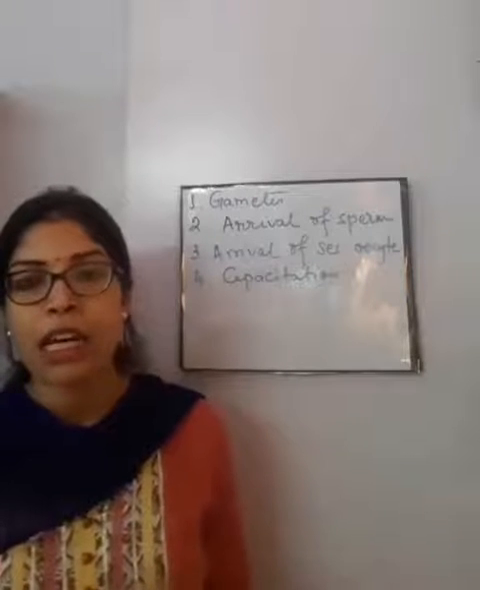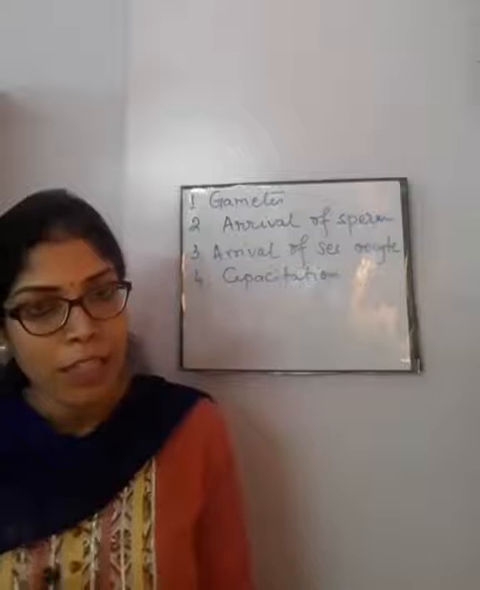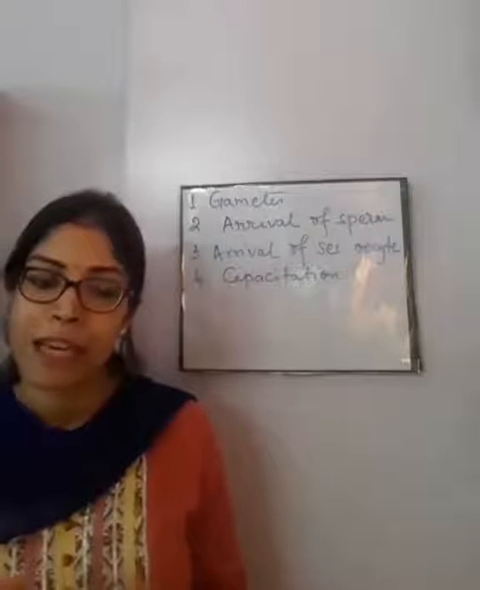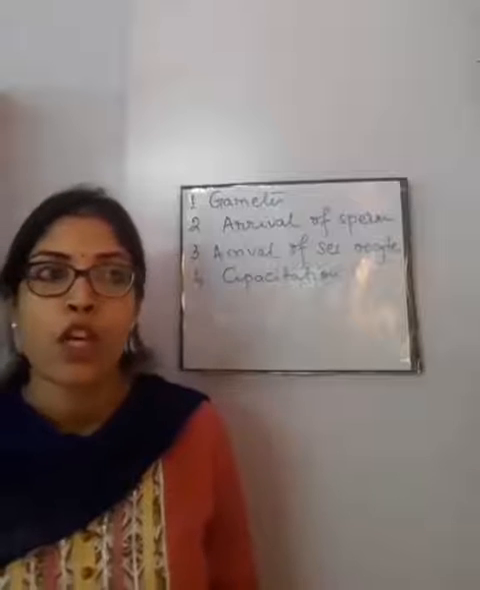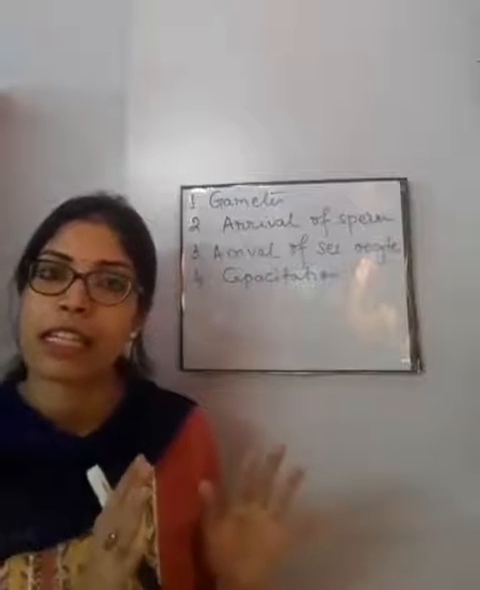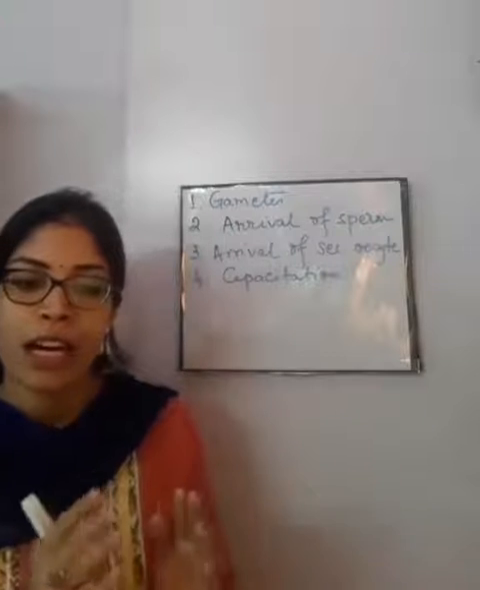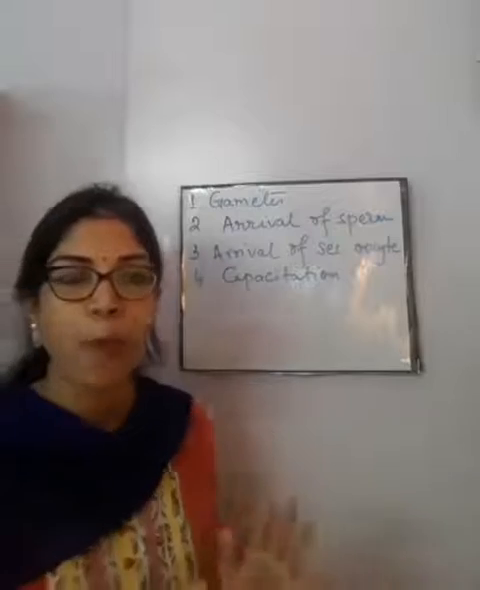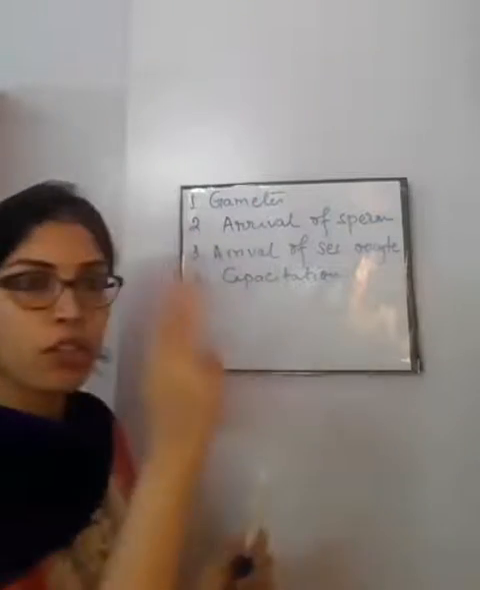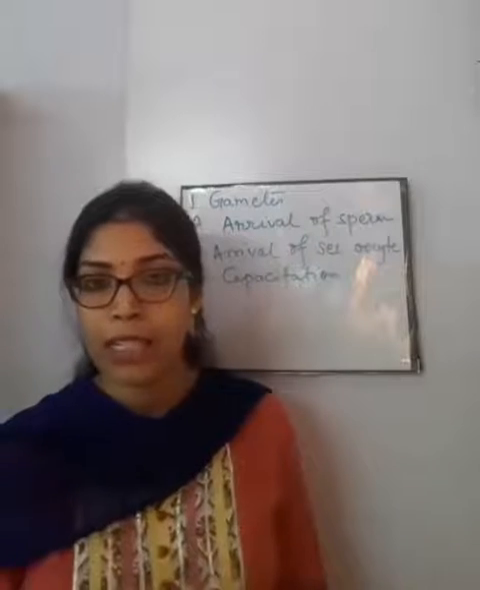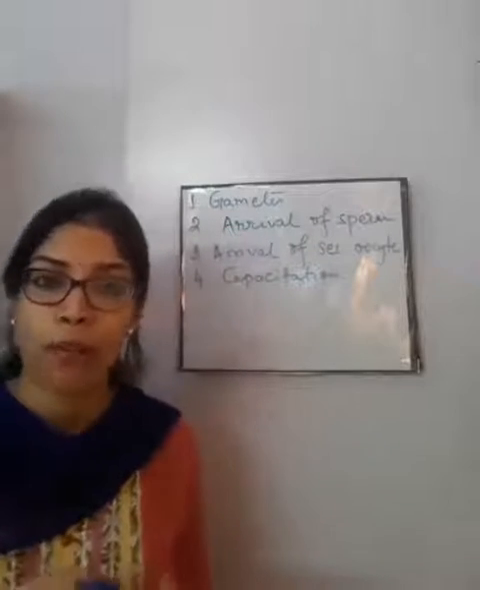This capacity of these sperms will start taking place after 5 to 6 hours. So they will stay there only in the female genital tract, and after 5 to 6 hours, they will start moving slowly upwards towards the fallopian tube, where the female gamete, that is the ovum, is waiting for the sperm to come.